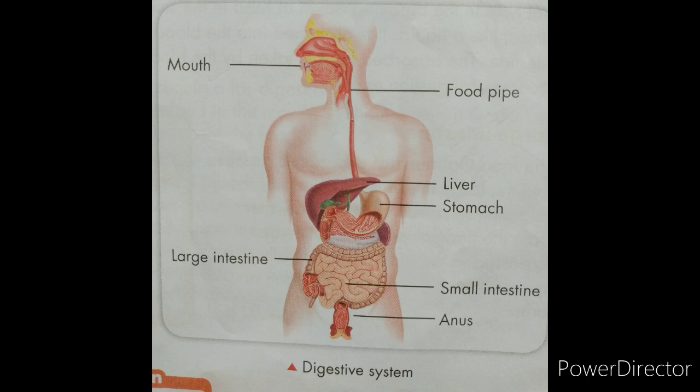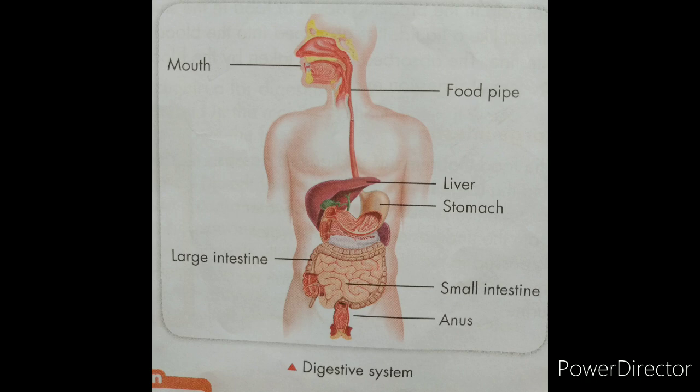Okay children, the next organ, large intestine. The food that remains undigested passes into the large intestine. The walls of the large intestine absorb the extra water from the undigested food. This water is passed to the kidneys. It is finally excreted from the body in the form of urine. So urine is waste water from our body.